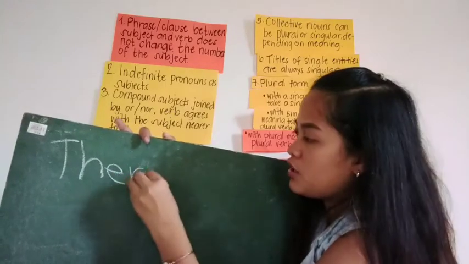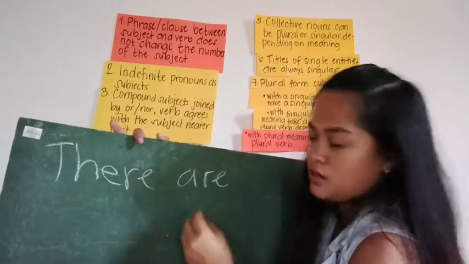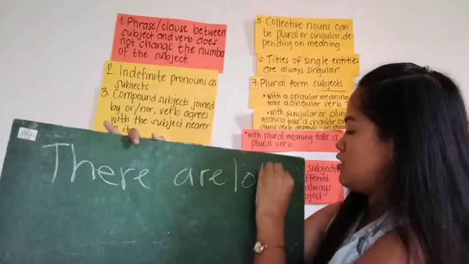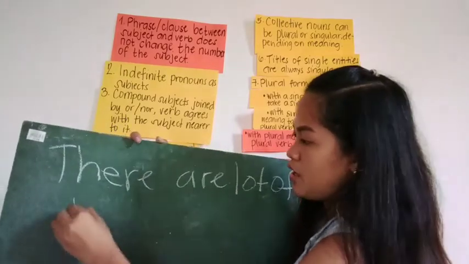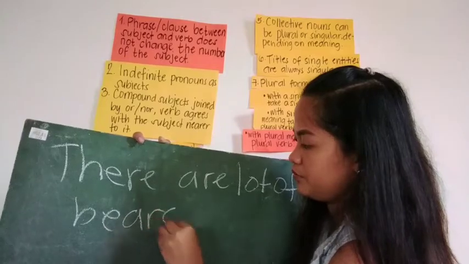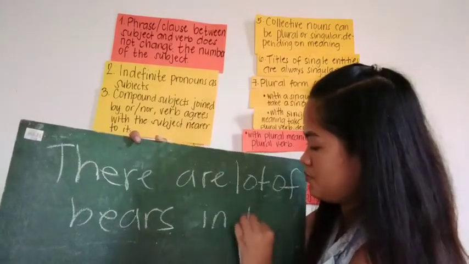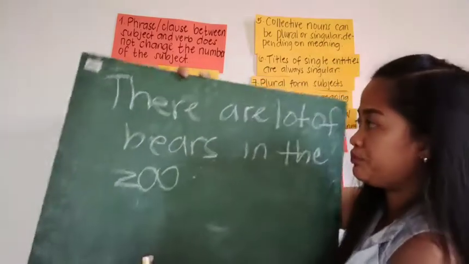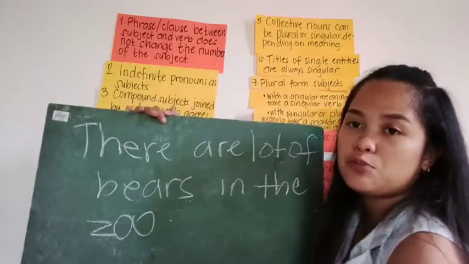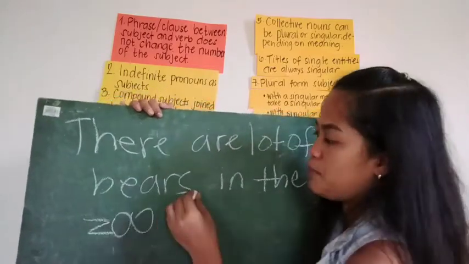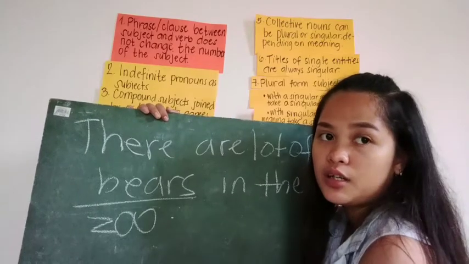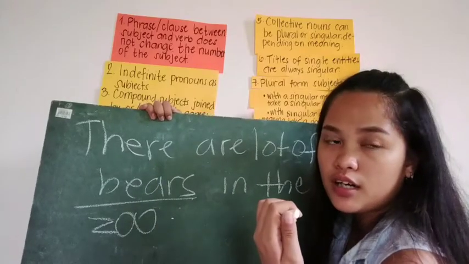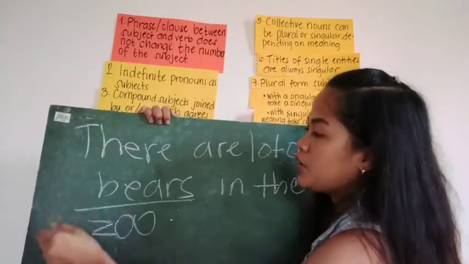Here, there are a lot of bears in the zoo. Which is our subject here? Bears. And bears is a noun, or a subject. Is it plural or singular? Plural. Okay, very good. It is a plural.